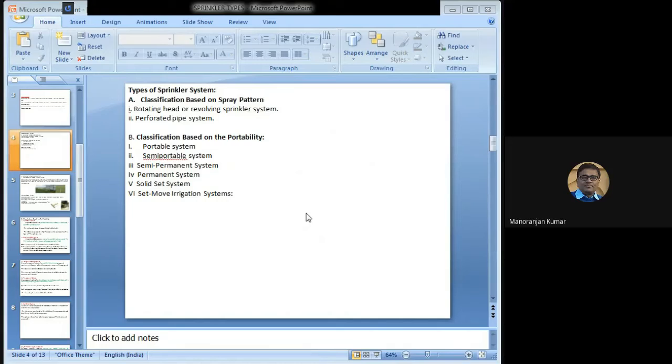On the basis of spray pattern, the different types of sprinkler system are the rotating head or revolving sprinkler system, and the other one is the perforated pipe system. On the basis of portability, the system is classified into 6 types. First one is the portable system, other one is the semi-portable system.